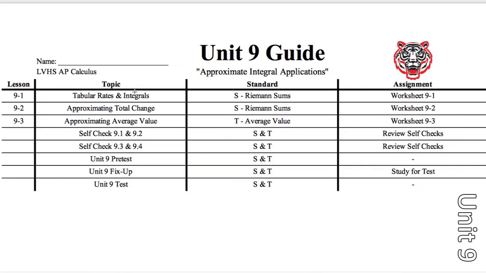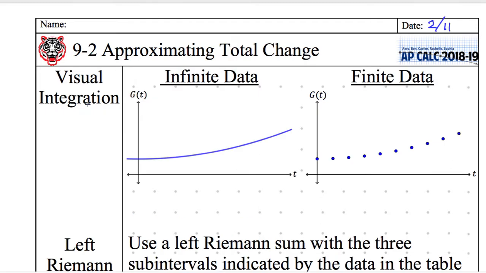By the way, here we are in Unit 9. Notice that we're almost done with our lessons. We're on 9-2. Arrow did 9-1 on Friday. We're doing 9-3 tomorrow. And then we're doing self-check on Wednesday, self-check on Thursday, and this pre-test on Friday, which means the test is on Tuesday. Yeah, 2 self-checks. Only 3 lessons. It's that easy, yes. No, that's not good at all.